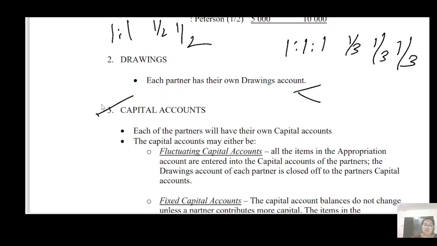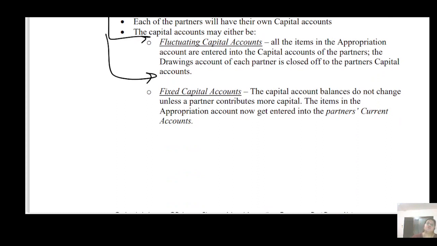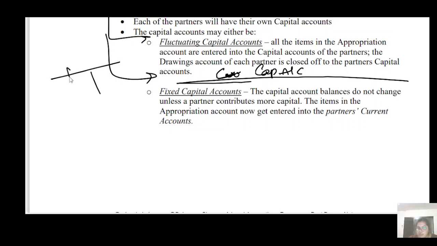Now we are going to discuss capital account. You have 2 types of capital account. First is fluctuating, and the other one is fixed. Now you just remember this thing. In the fluctuating account, you have to prepare the capital account only, and in the capital account, all items from your P&L appropriation account you have to record there.